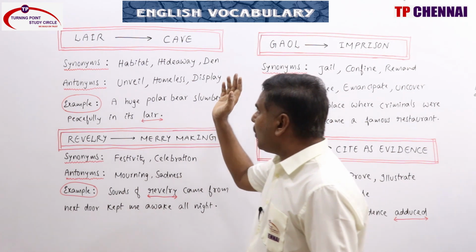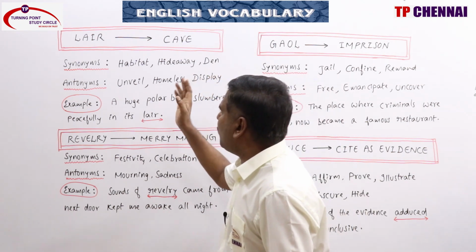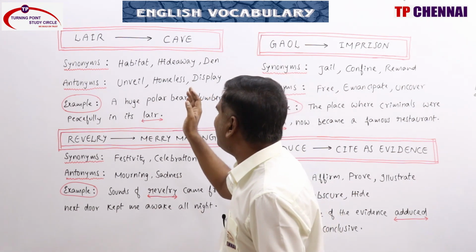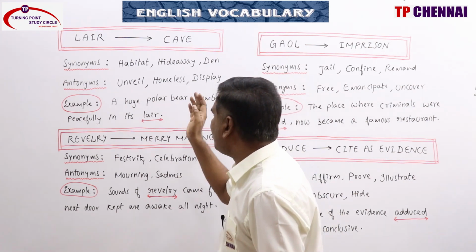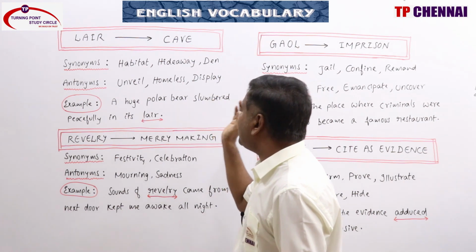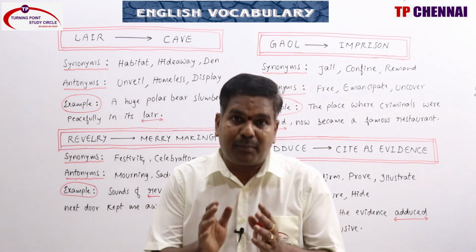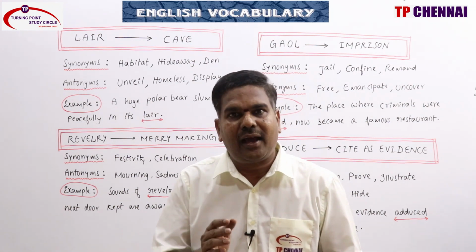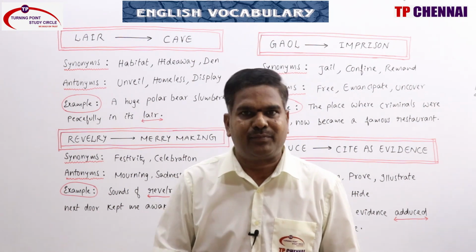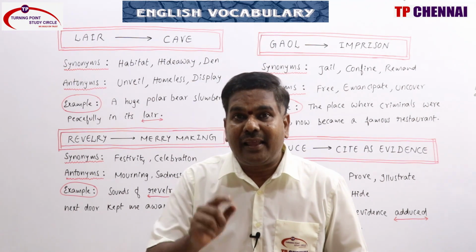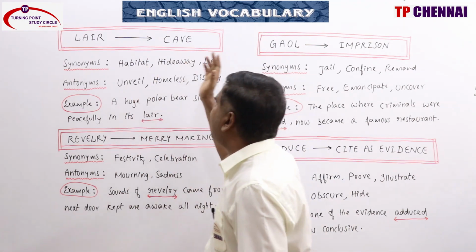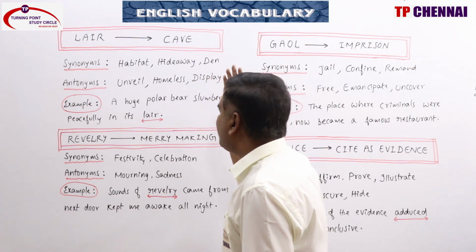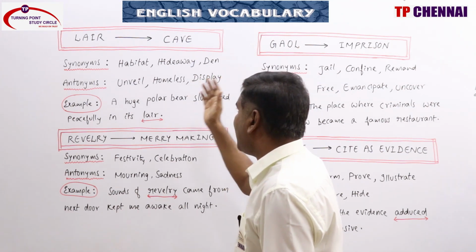Lair means cave, habitat, hideaway, den, a place where wild animals live, often underground and hidden, or a place where a person hides. That place is called lair, L-A-I-R. L-I-A-R, liar, means who tells lies. Lair: cave, habitat, hideaway, den, hole, refuge, nest, sanctuary, burrow.